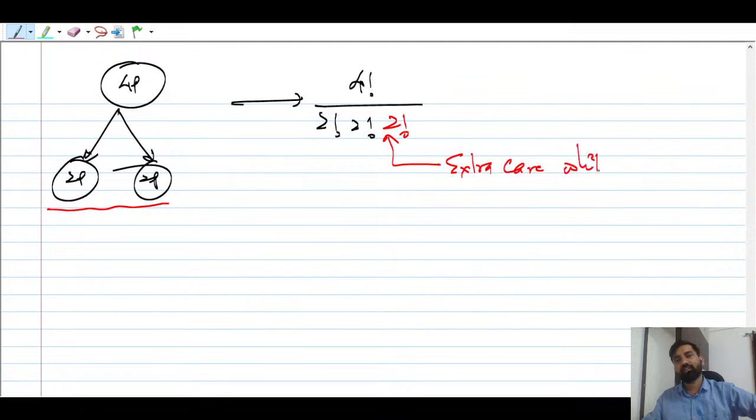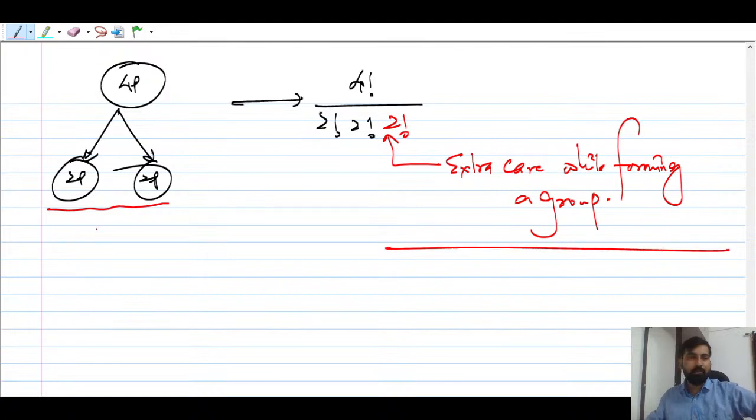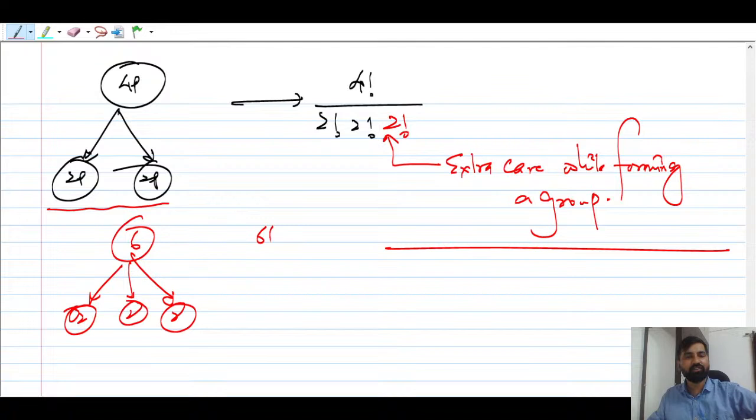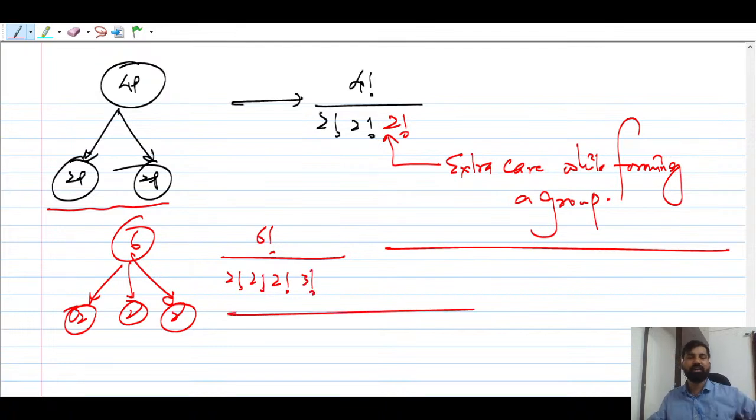While forming a group or a team, suppose 6 people are there, 2 people in one group, 2 in another group, 2 in another group. So here it becomes 6 factorial upon 2 factorial, 2 factorial, 2 factorial. Now how many groups are there? 3 groups are there, so you have to divide by 3 factorial. Everyone understood this? Please tell me fast. If you have understood, then it is fine, so that we can take questions also.